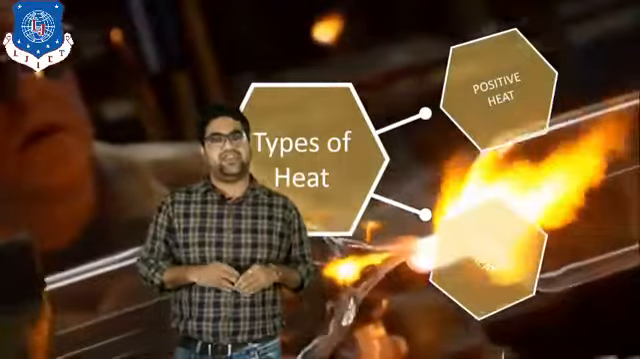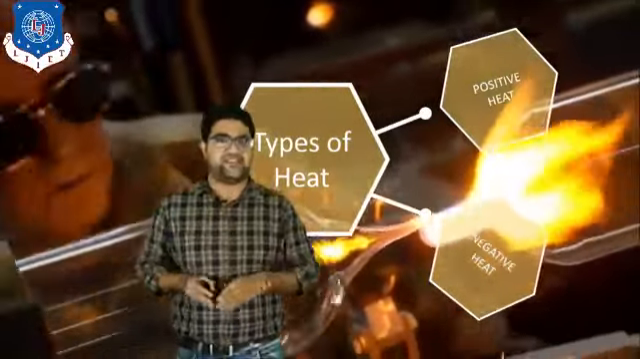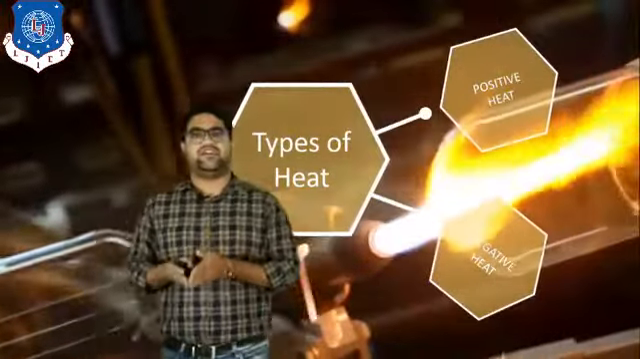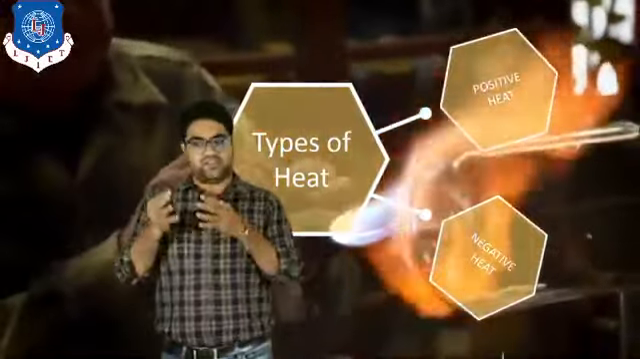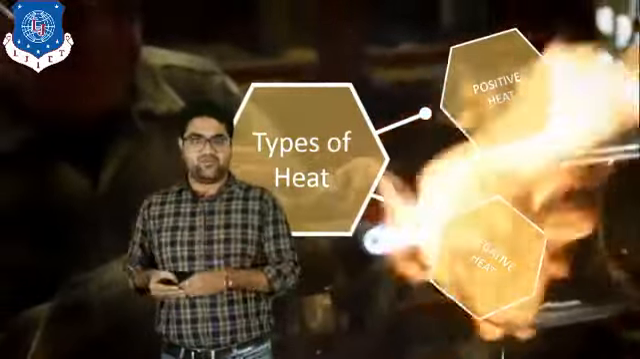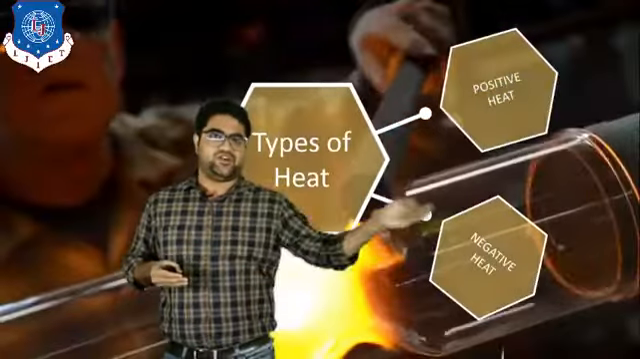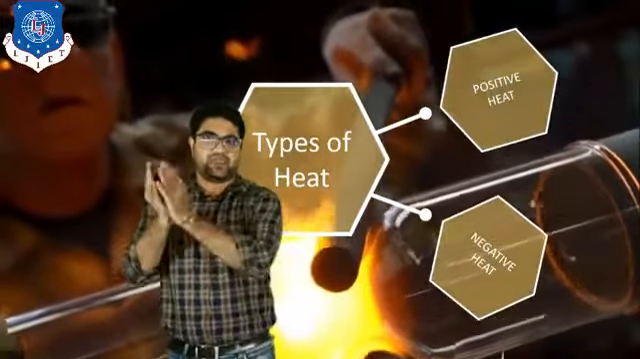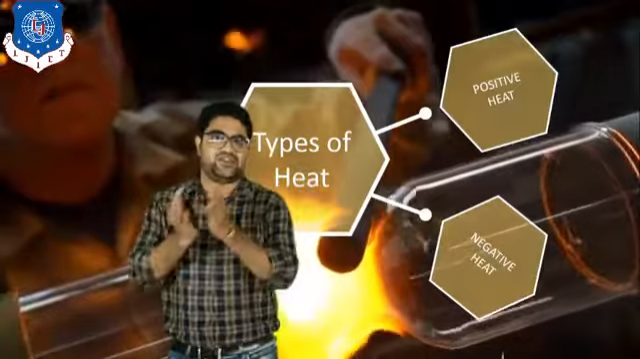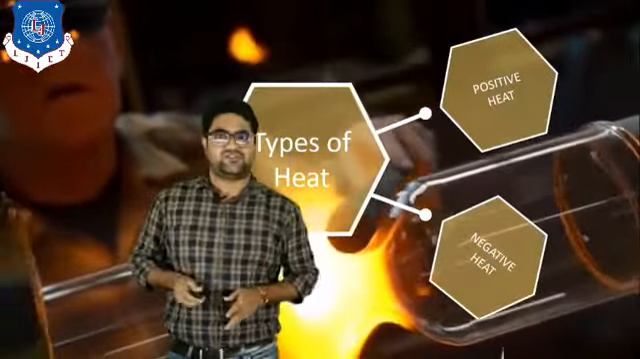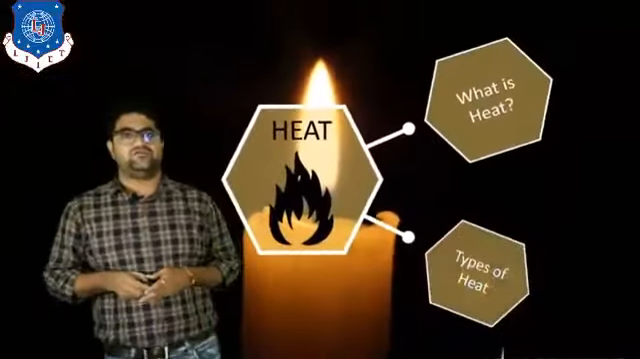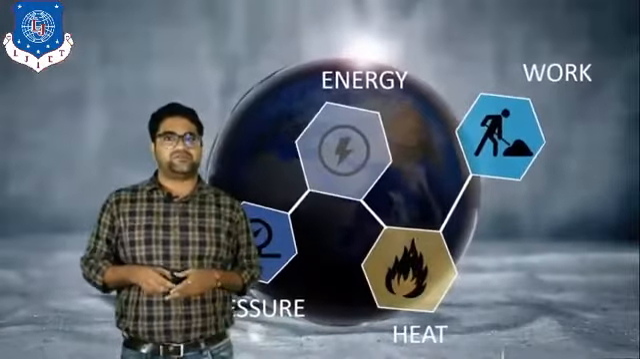And negative heat means heat which is rejected from the system. So if we take an example of the IC engine, what happens in an IC engine? The heat is removed from the engine to the atmosphere. So we can say that the heat is rejected by the engine to the atmosphere. That type of heat is the negative heat. So this is how we can classify the types of heat.